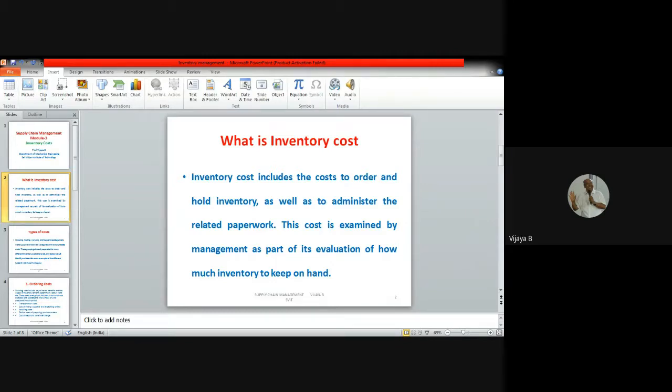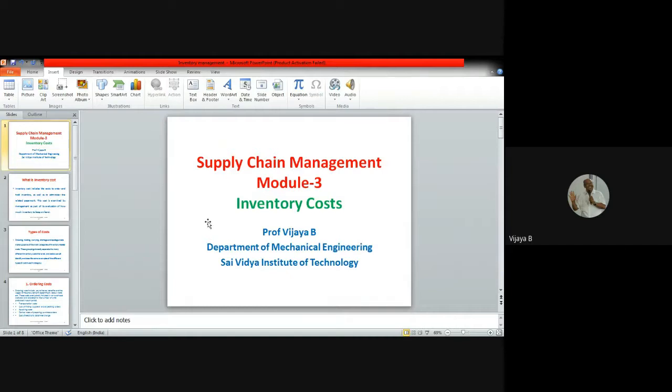As you are all aware, we completed almost three modules, and now we shall move on to module 4, which is about inventory cost.